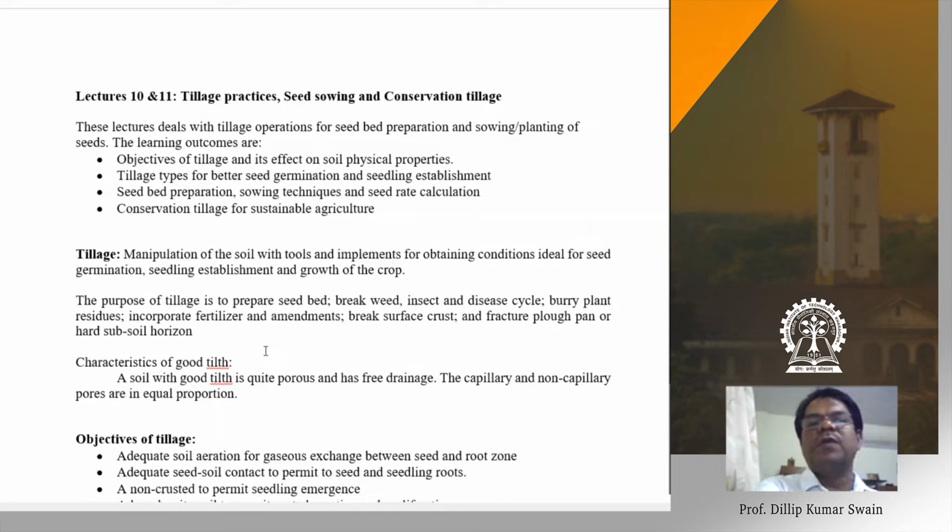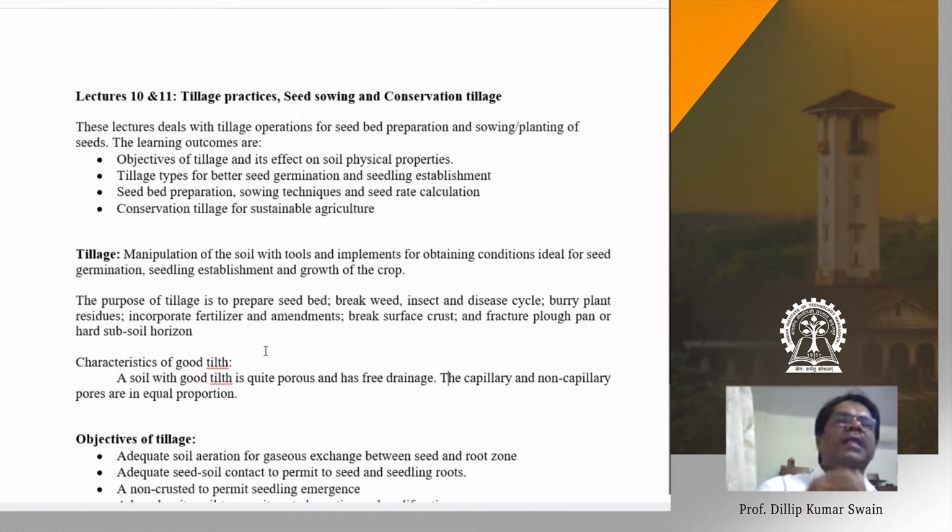It restricts the downward movement of water. In that case, if there is a heavy rainfall, it may cause flooding, and that will affect the crop growth. At the same time, it also affects the root penetration to the deeper zones. So there is a need to break the hard pan. It may happen in every 5 years or after a 5 year interval. So you have to implement something which can break the hard pan formation in the soil.